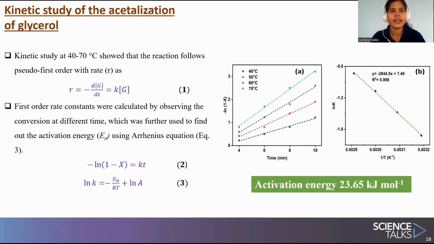We studied the kinetics of this acetalization of glycerol process. We did the kinetic study at 40 to 70 degrees Celsius. We found the conversions at 4, 6, 8, and 10 minutes at these 4 temperatures, and then we plotted the -ln(1-x) versus time graph.